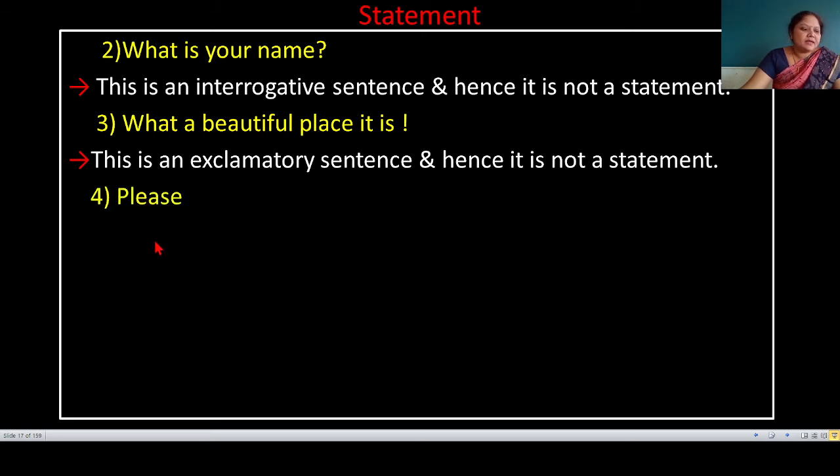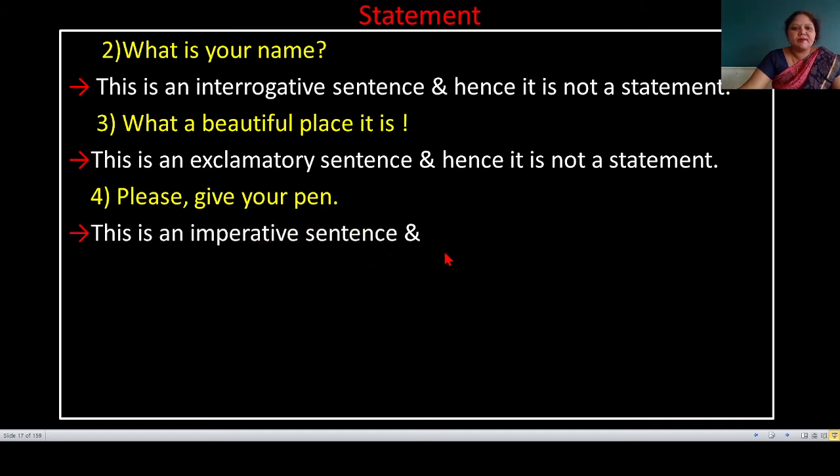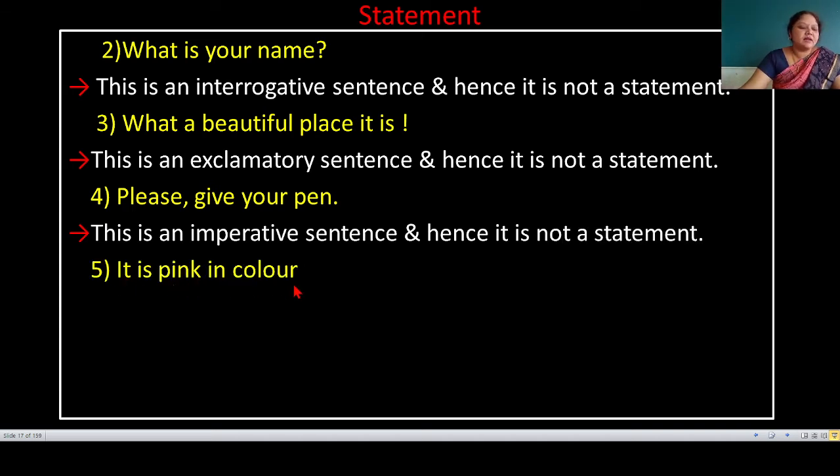Fourth example is, please give your pen. So student, what type of sentence is this? This is an imperative sentence and not a statement. And last, it is pink in color. Now, what type of sentence is this?